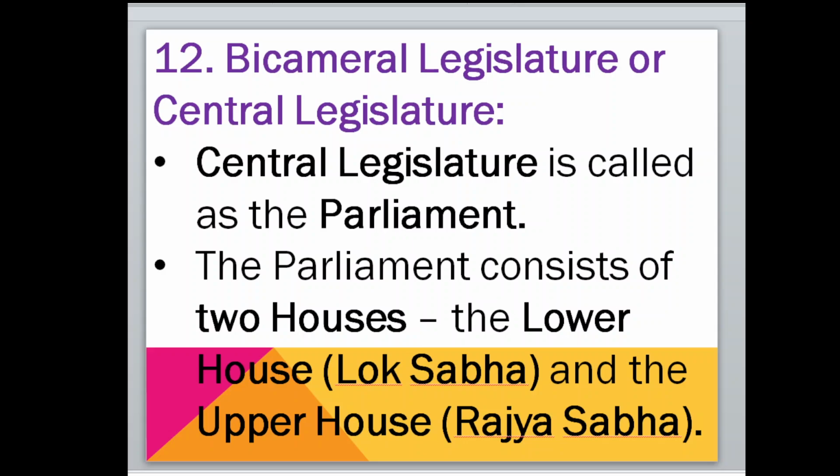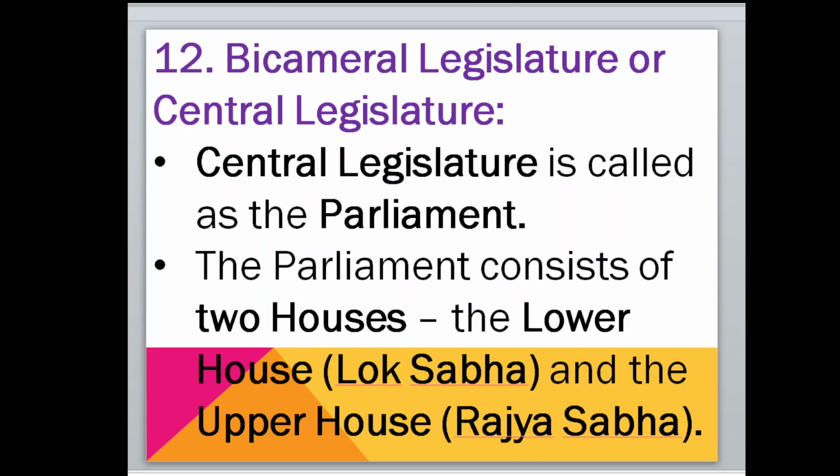Okay, now move to the next: bicameral legislature or central legislature. First we come to know what bicameral legislature means. Bicameral means the legislature has two houses. The opposite of this, which you have studied in 7th standard, is unicameral. Unicameral means the legislature has one house. Bicameral means two houses. In India, we call it the central legislature.